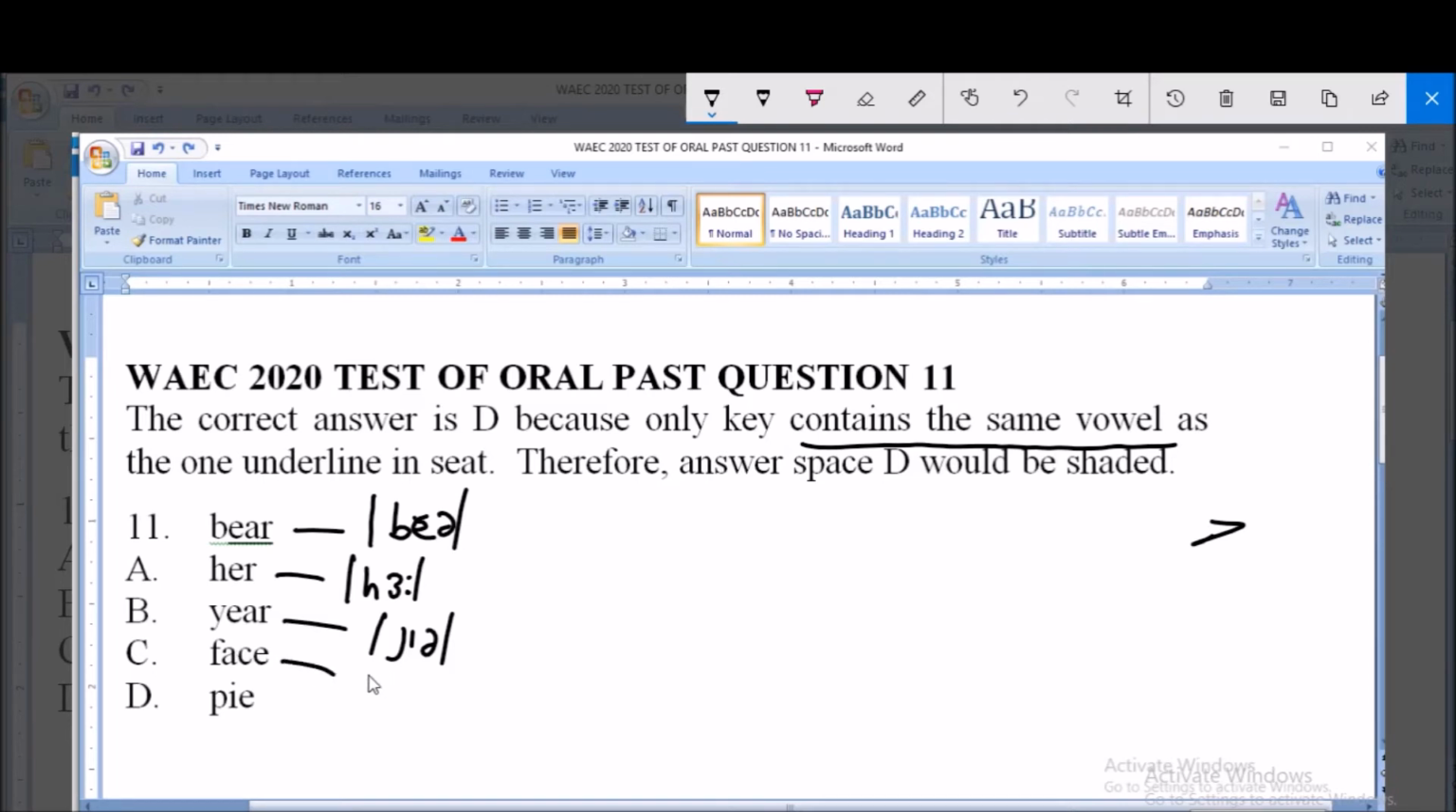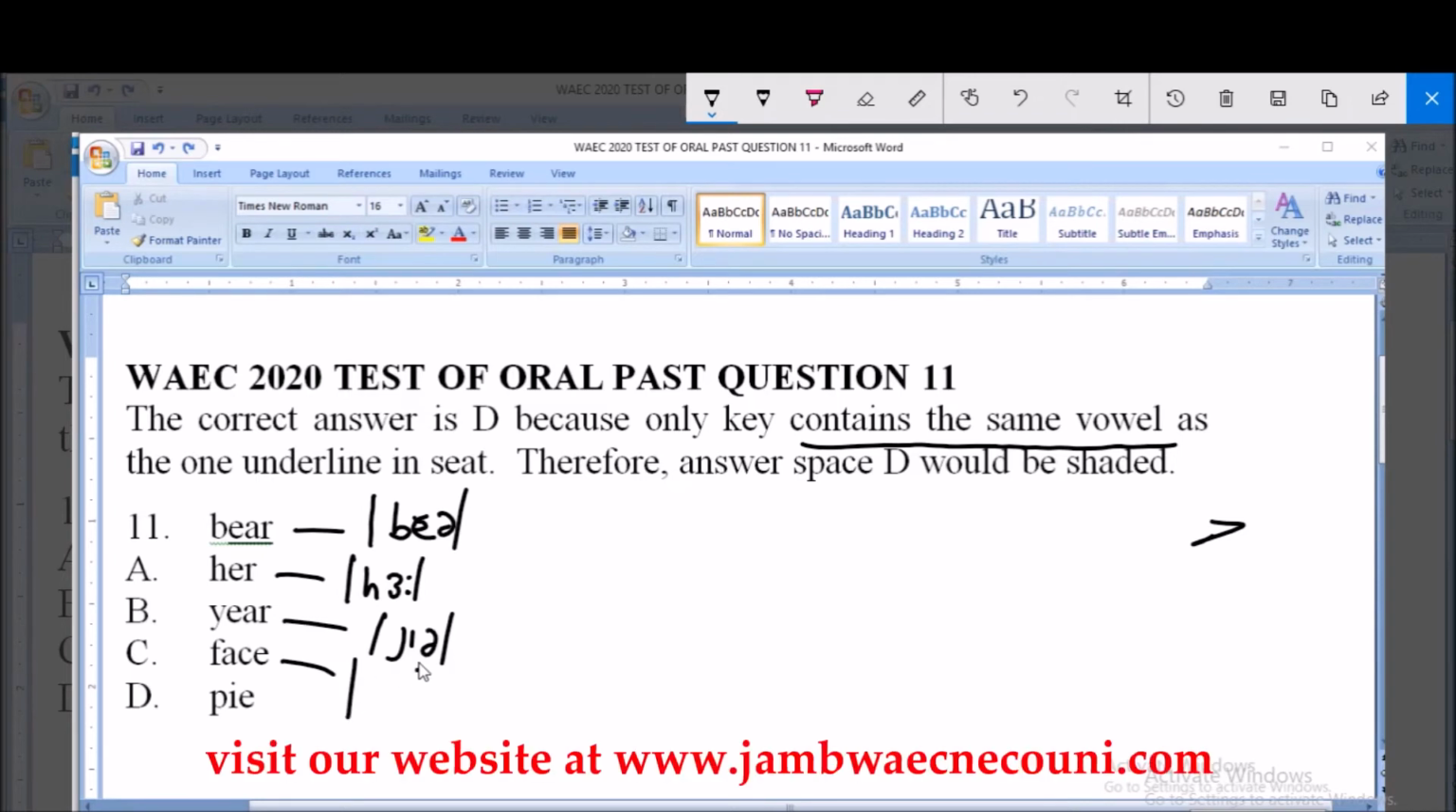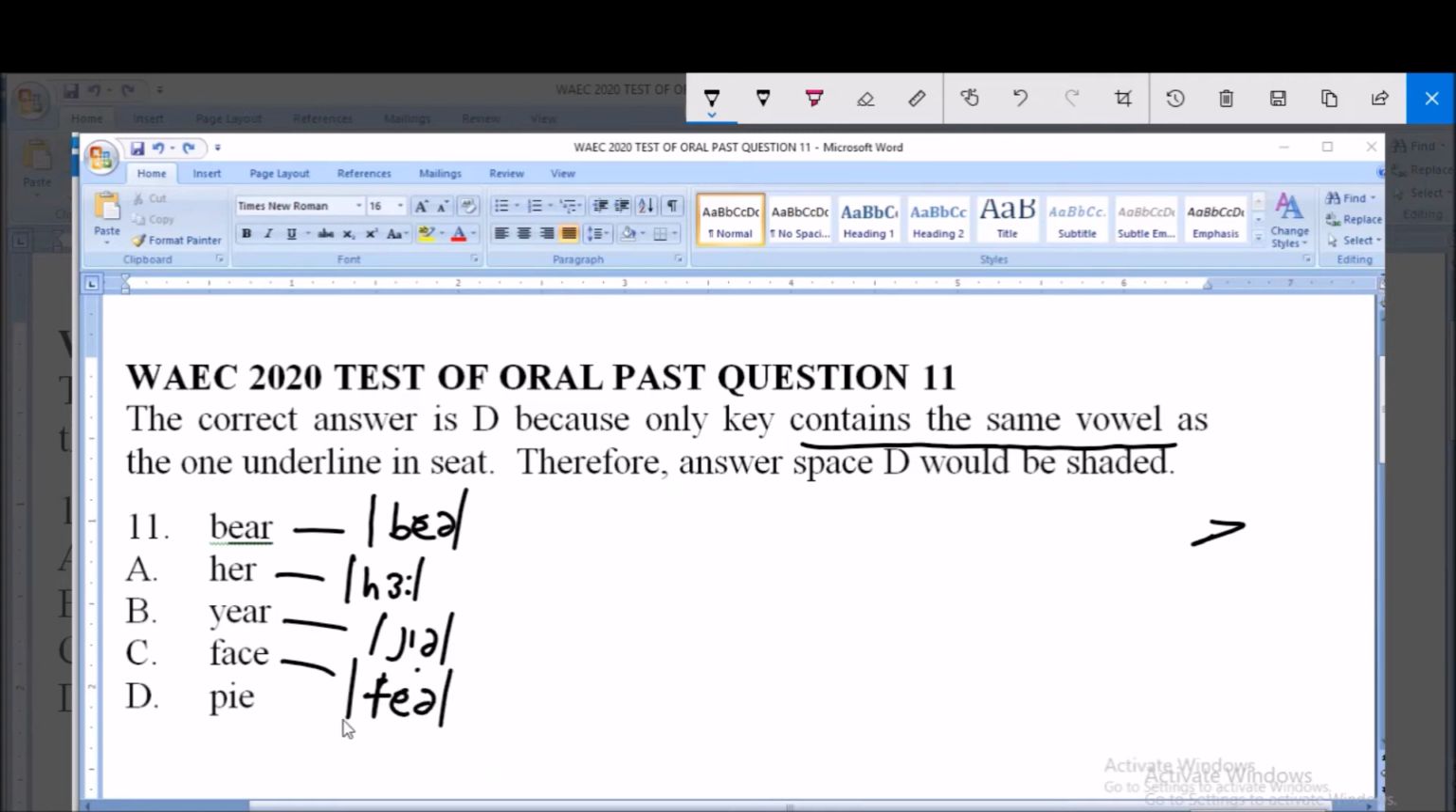Option C is pronounced as first. That is fear. What we have here is fear. Option D is pronounced as pie. So by this transcription, option C is correct.